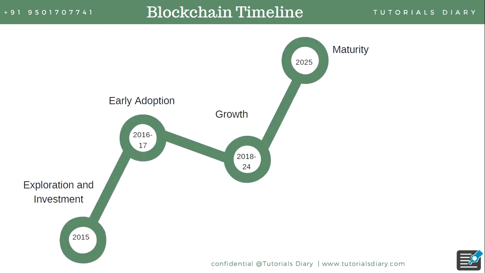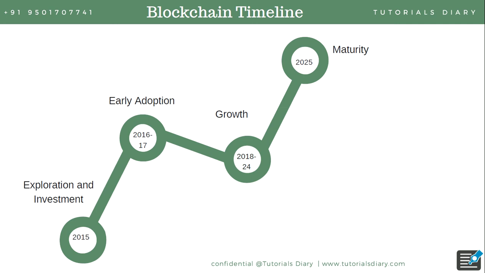So, blockchain timelines. Blockchain really started in 2008 with the invention of Bitcoin, the electronic cash. It was implemented in 2009. Then in 2015, exploration started on blockchain apart from the financial sector. Till that time, it was assumed that this was mainly for the financial sector only, for the money part only. But in 2015, exploration started and people started to invest in this. They were trying to evaluate whether this can be used apart from the financial sector or not.